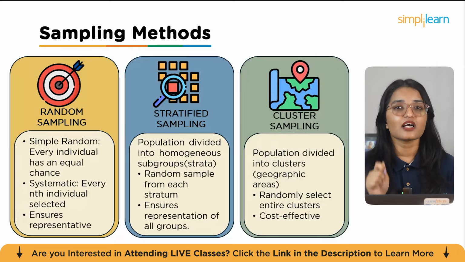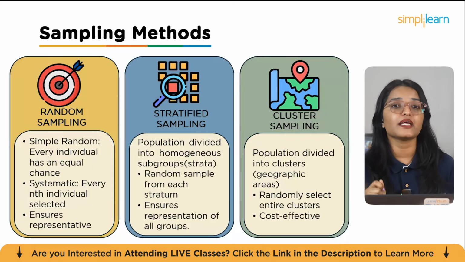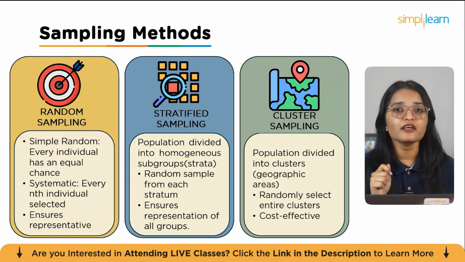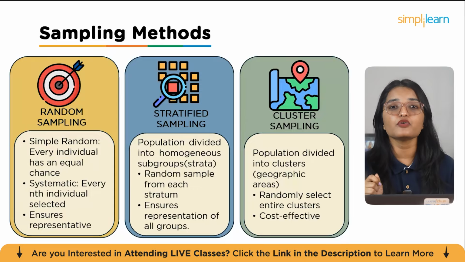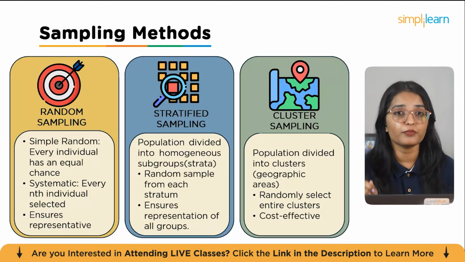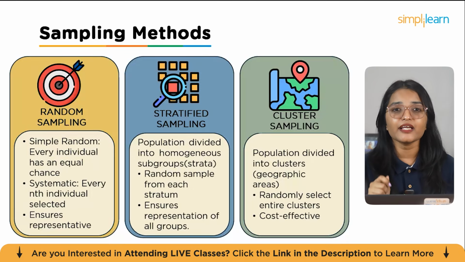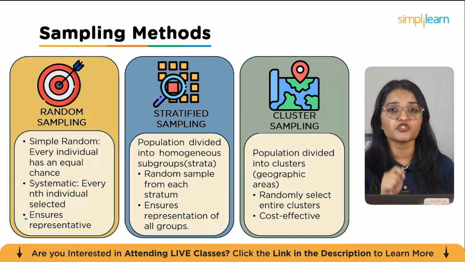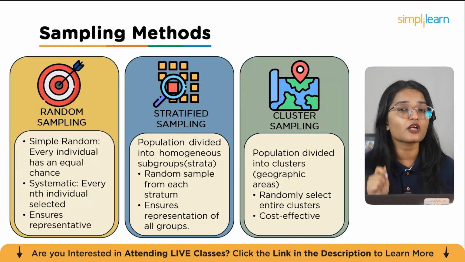And finally, cluster sampling divides the population into clusters, often based on geography. Entire clusters are then randomly selected. It's cost effective and useful for large, spread out populations. Choosing the right method ensures the data truly represents the whole population and strengthens the study's conclusions.